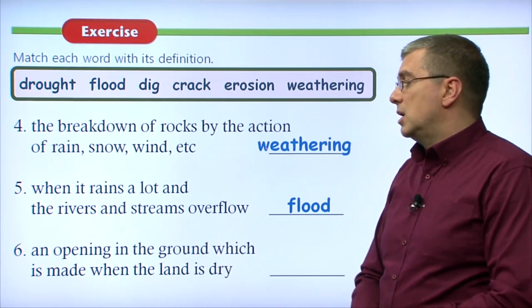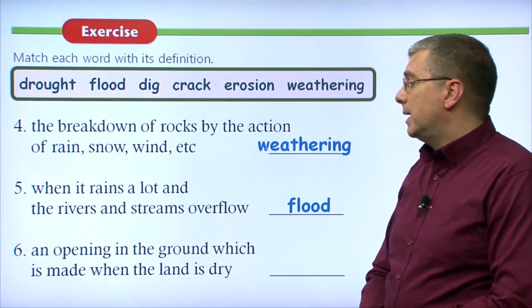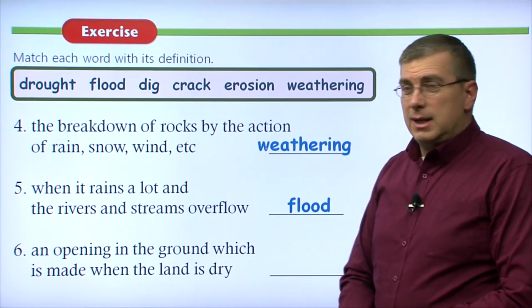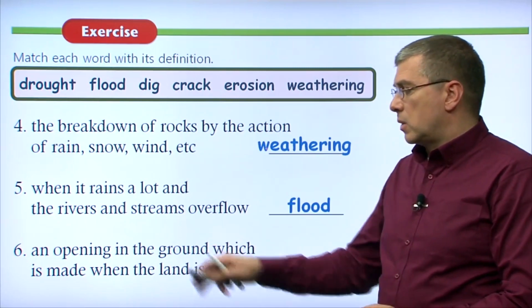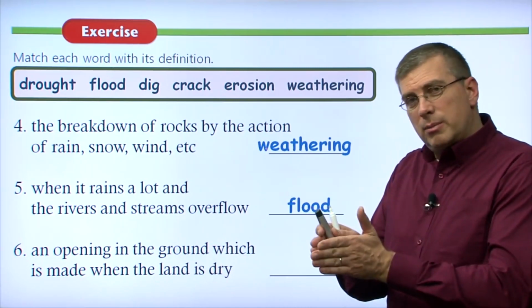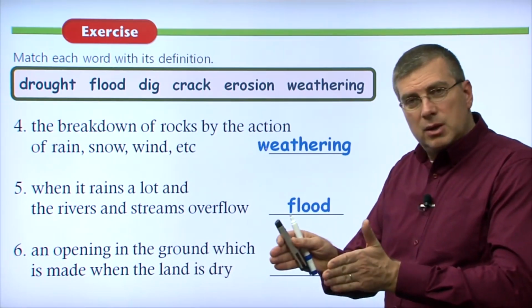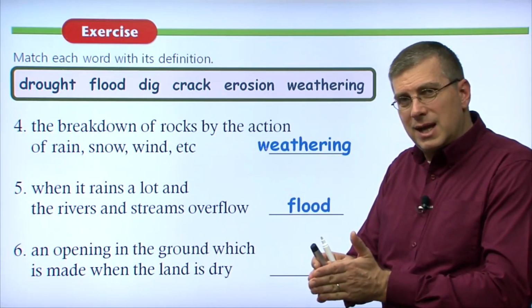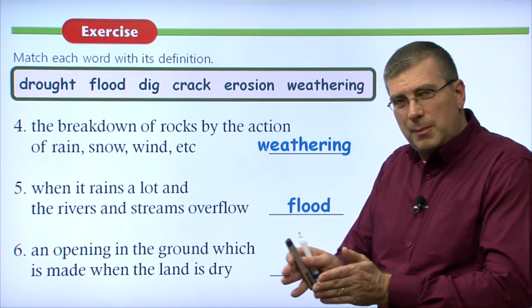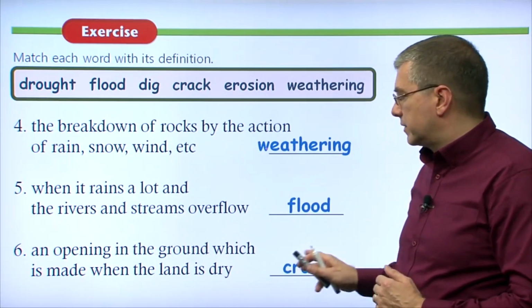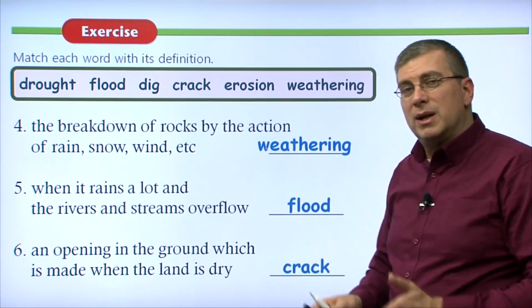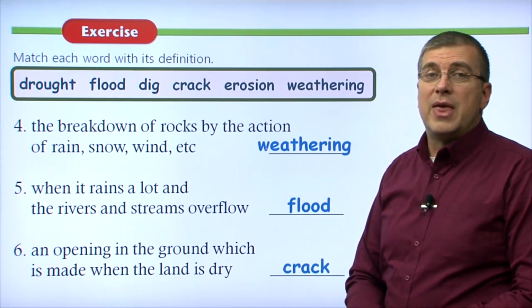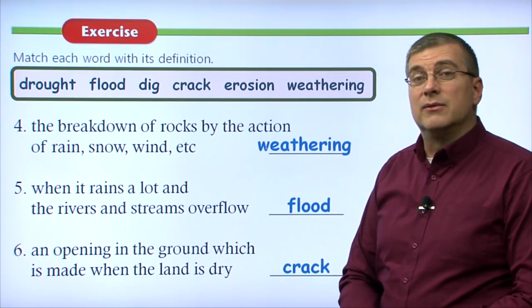Our last definition, number 6, an opening in the ground, which is made when the land is dry. It's not just made when the land is dry, but this is one of the common causes. It's an opening, remember, a space that opens up in the ground, especially when the land is dry, there's no water to hold the land together. The water goes away, the land separates. We call that, of course, crack. It's an opening. Many openings. There are many cracks in the ground. And we saw many good pictures of that happening in areas of drought.